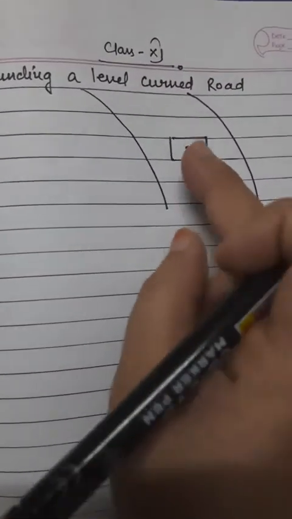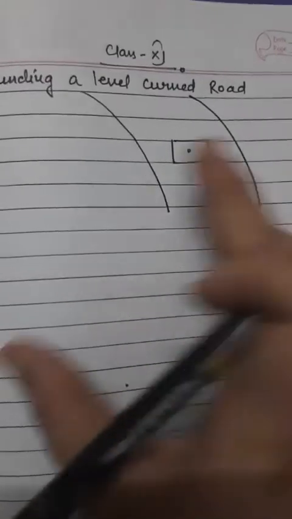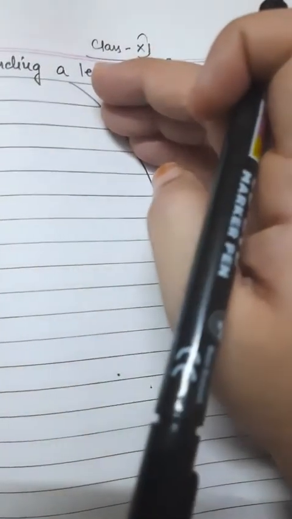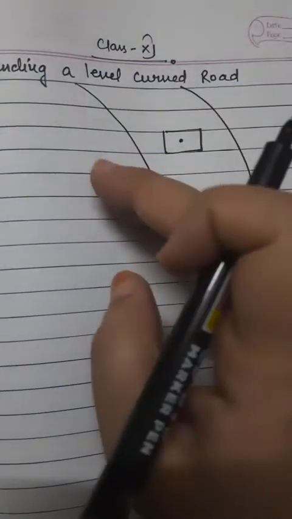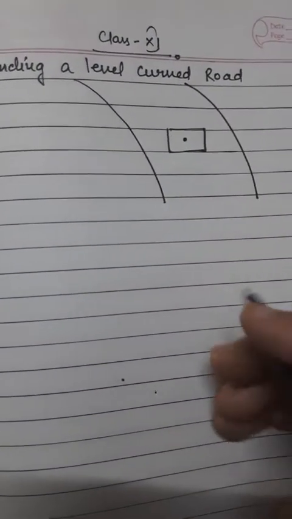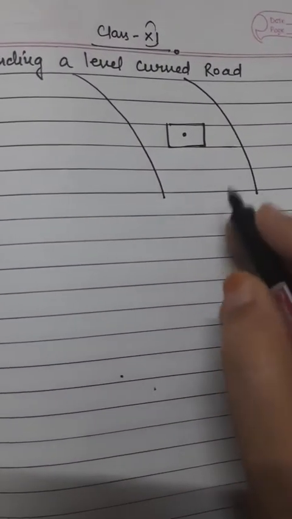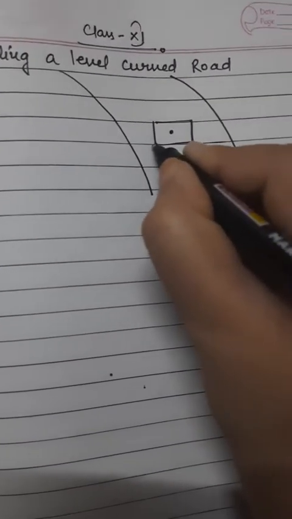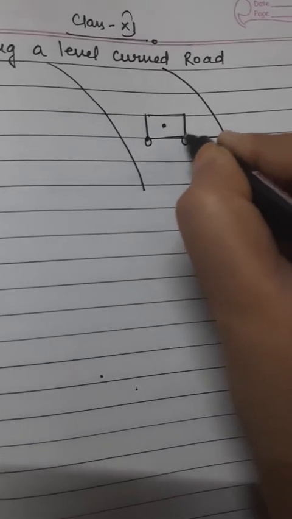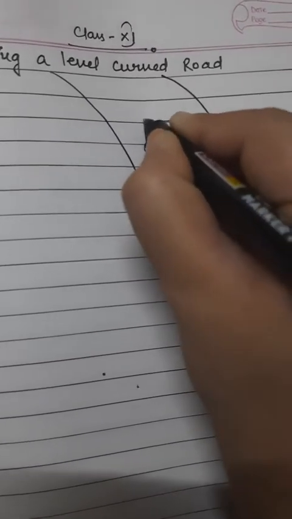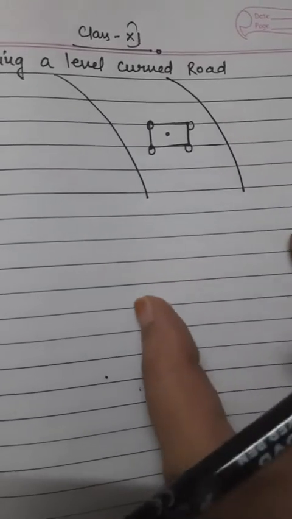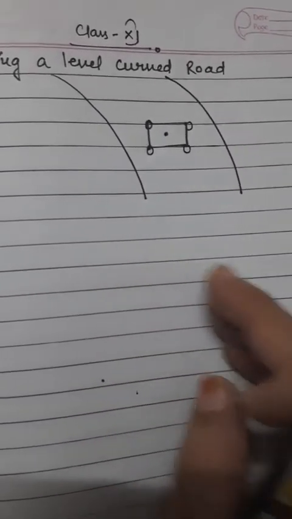When a vehicle goes around a curved road, it requires some centripetal force, so that the vehicle will not go apart from the path. While rounding the curve, the wheels of the vehicle have a tendency to leave the curved path and regain the straight line path.